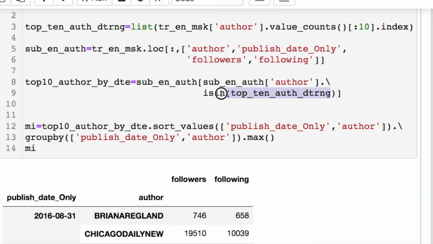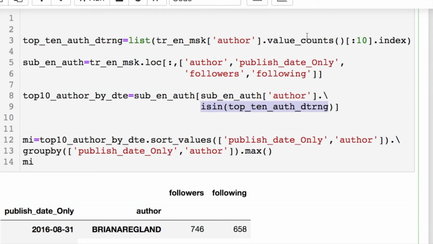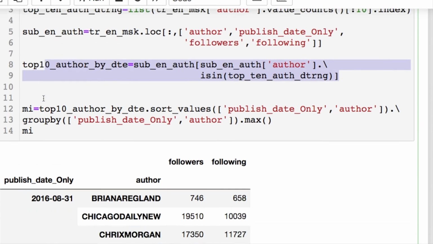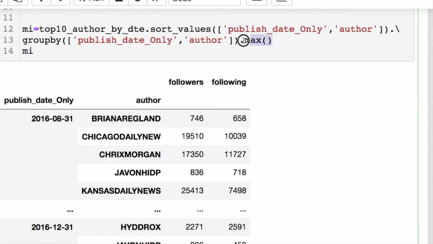And then I did this interesting thing, it saves me from doing looping, which I almost did. But it's really convenient because now I could take this particular column of author, this index of the specific names which are going to be in the rows, and only extract those. This is really interesting and very helpful to have if you're doing subsetting, because it allows me to use this column and then this list of names and pull out any rows with that, which is perfect. Exactly what I needed.